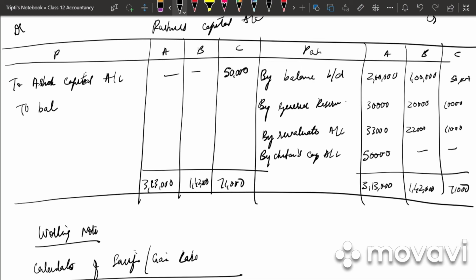So what is the balancing figure? To balance carried down. This balance carried down is the new capital of 3 partners. So what is it? It is 3,13,000, 1,42,000 and 21,000. Clear?